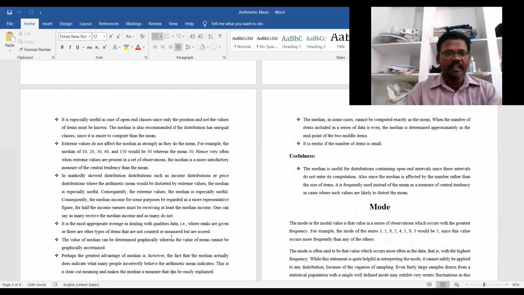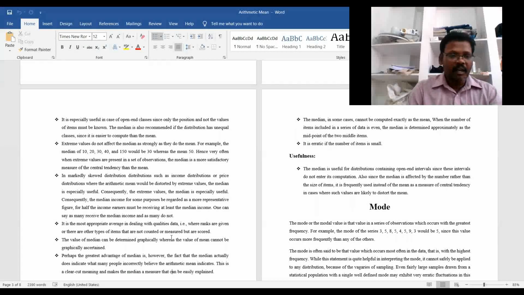Very often, when extreme values are present in a set of observations, the median is a more satisfactory measure of central tendency than the mean.